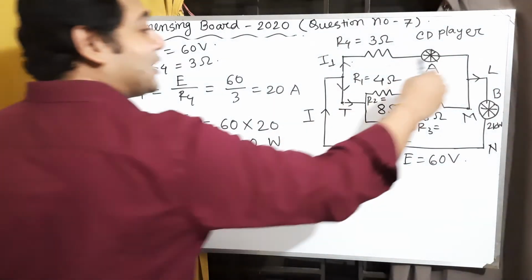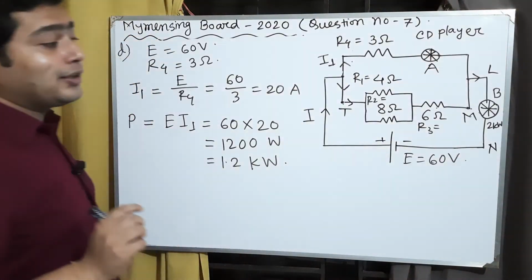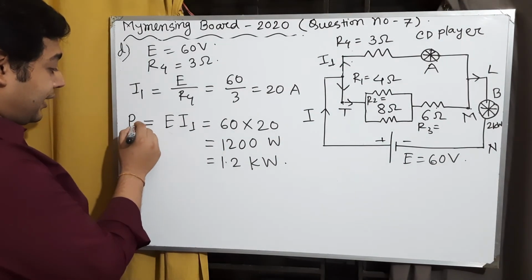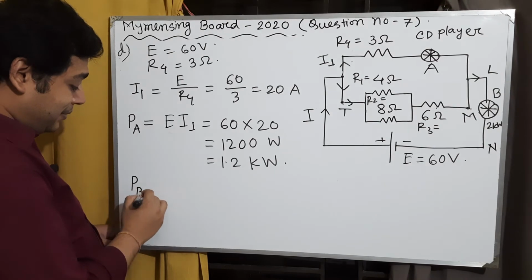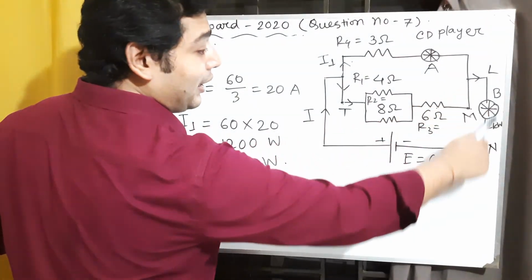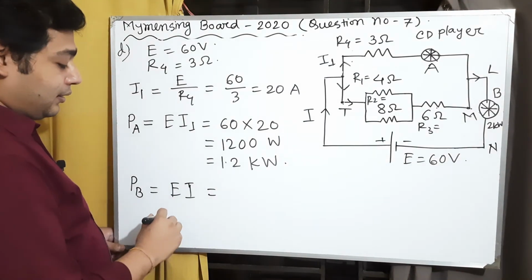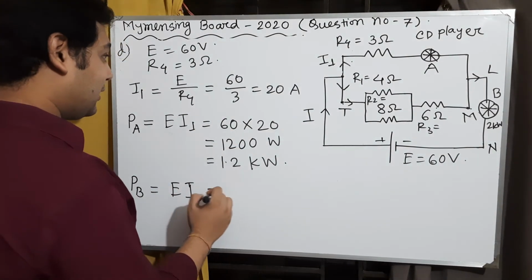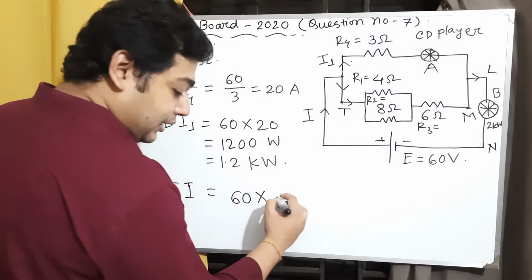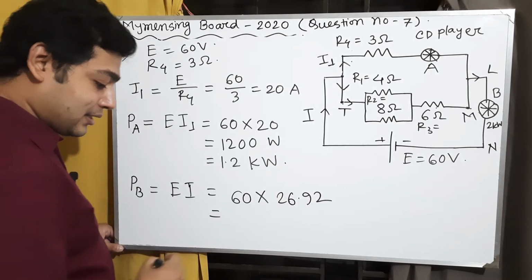In this part the main current is flowing through L to N. So we can write the power PB equal to EI, with the main current flowing through L to N. So we write E as 60 and the main current I as 26.92.